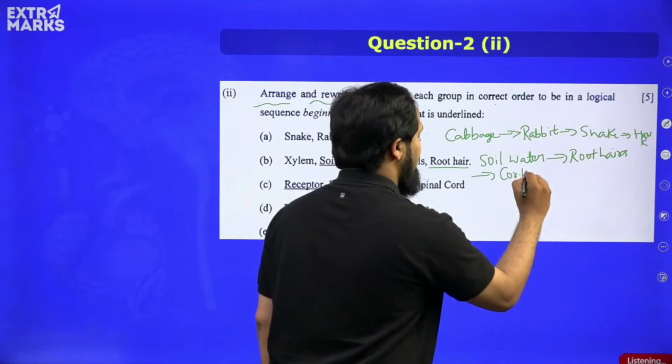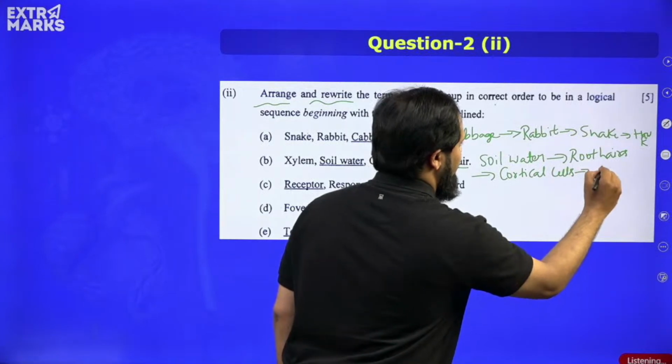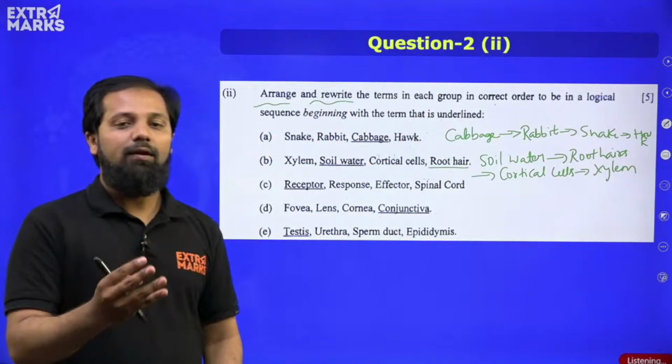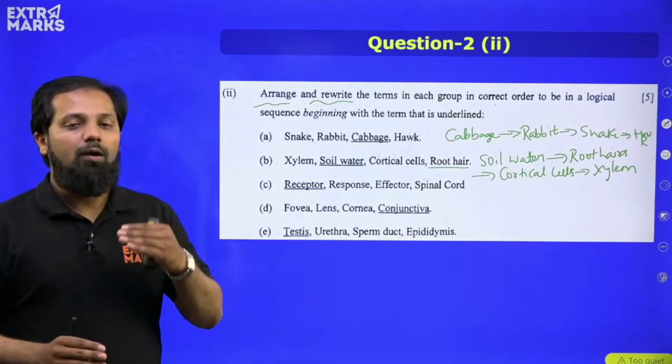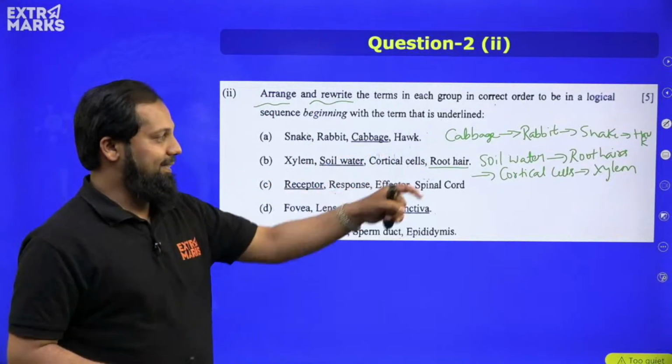So cortical cells will be the next word, and finally it will be entering into the xylem tissue. From there, by the process of root pressure or by transpiration, water will be uplifted. Okay, so that's the correct sequence.